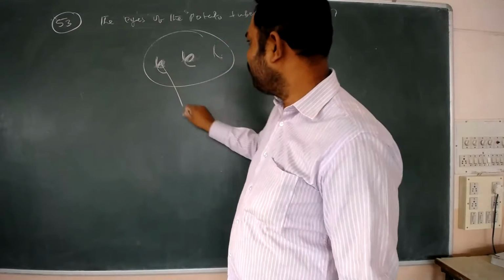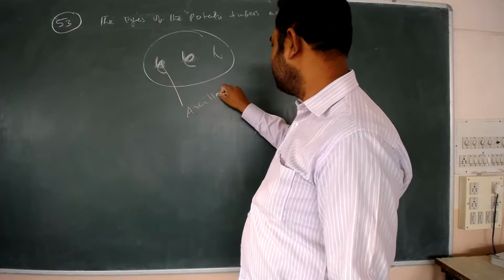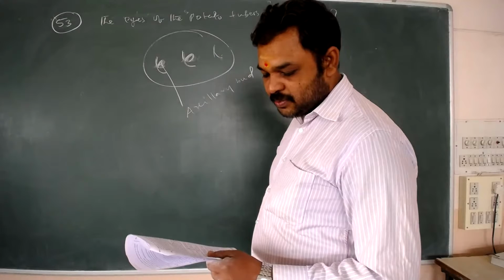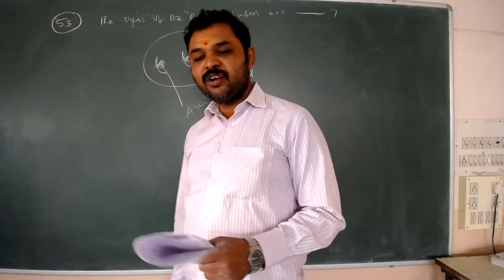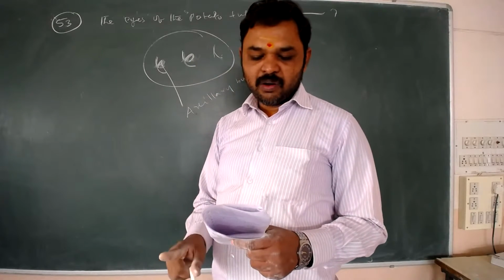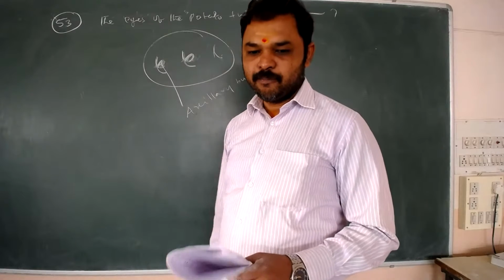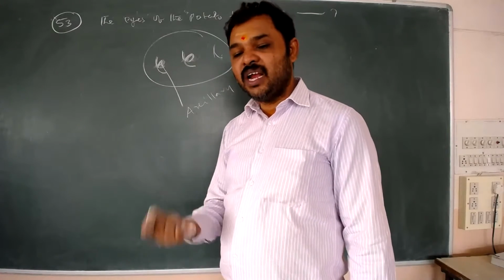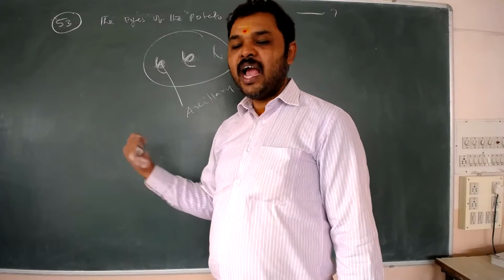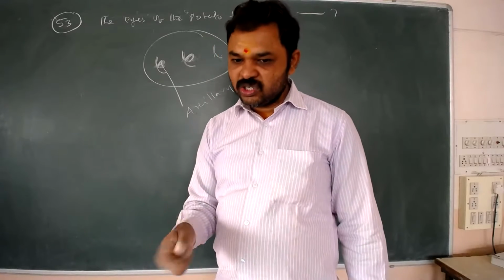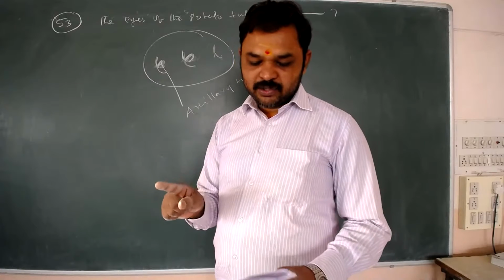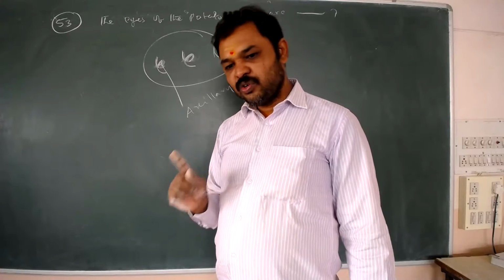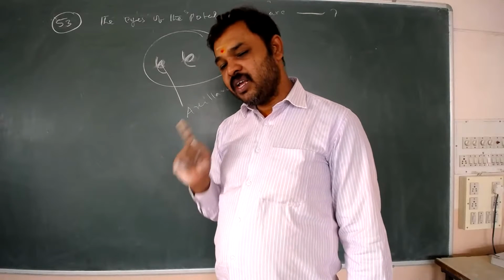These buds, how will they be called? Axillary buds. But what options are given? The eyes of potato tubers are root bud, flower bud, shoot bud, axillary bud. What is the answer? Axillary bud. Root bud is not correct, and this is not a flower bud. Shoot means relevant to the stem only, and here the stem is correct.